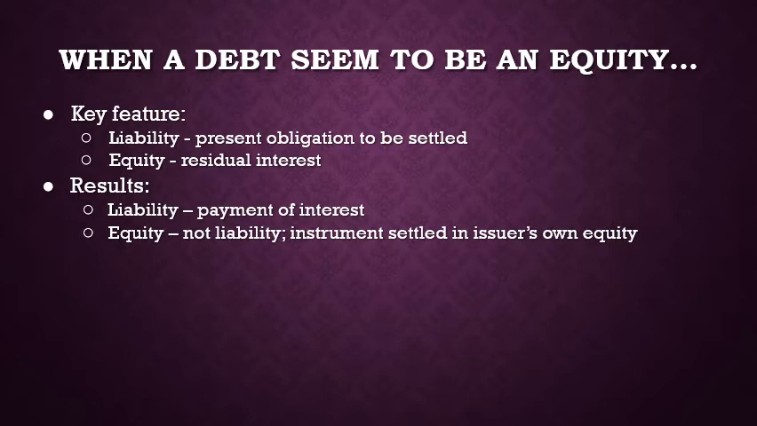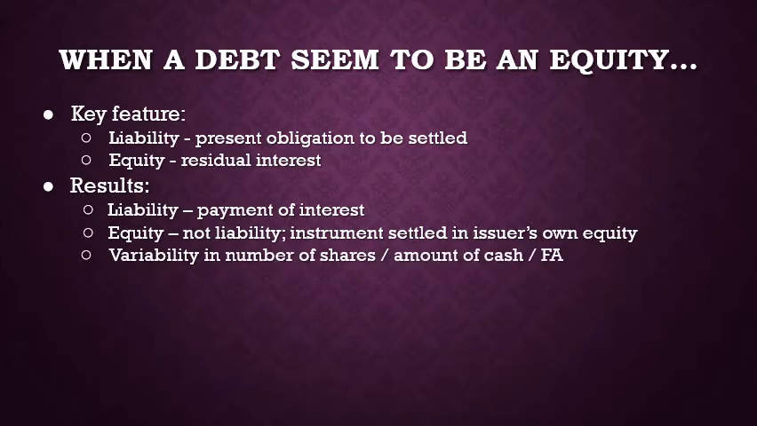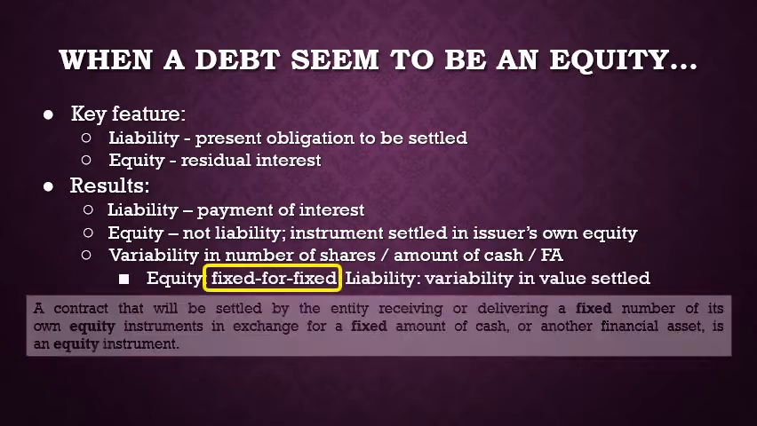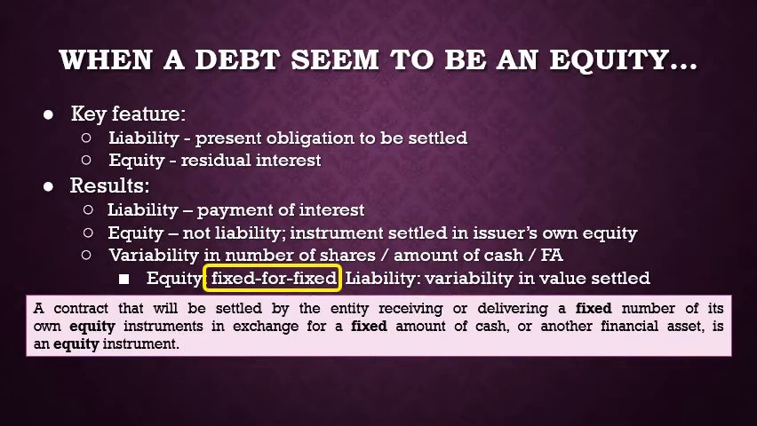However, for preference shares that are required to be converted into ordinary shares, will it be classified as equity? Here, we need to consider whether there is a variability in either number of equity shares delivered or variability in the amount of cash or financial assets received before we decide on the classification. If the contract needs to be settled by delivering fixed number of own equity for fixed amounts of cash or another financial asset, it should be classified as an equity.